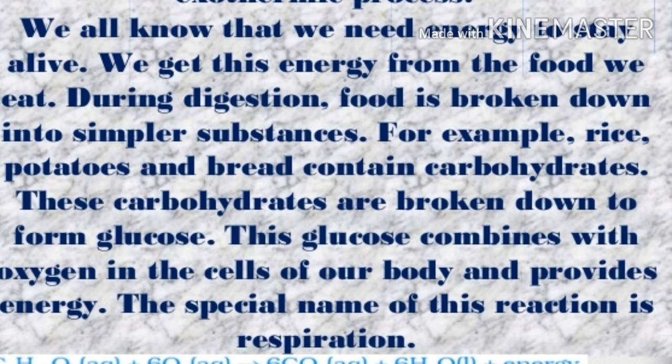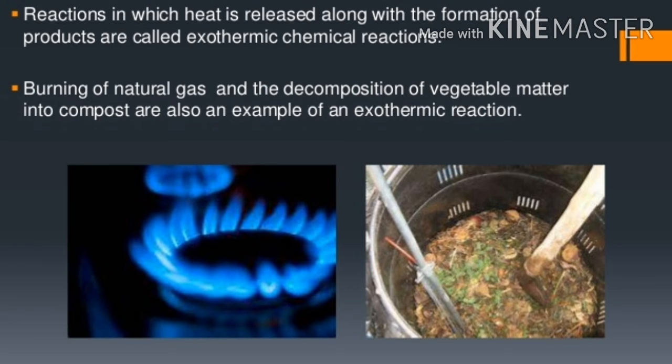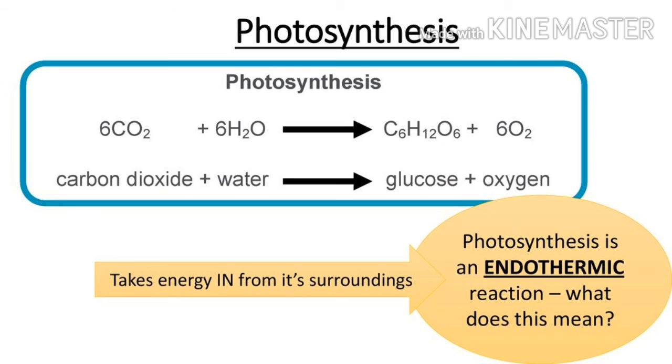All combustion reactions are exothermic in nature. For example, burning of natural gas is an exothermic chemical reaction. But photosynthesis is an example of an endothermic chemical reaction. In this reaction, carbon dioxide and water in the presence of sunlight and chlorophyll combine to give glucose and oxygen. Photosynthesis is an endothermic reaction and respiration is an exothermic reaction.